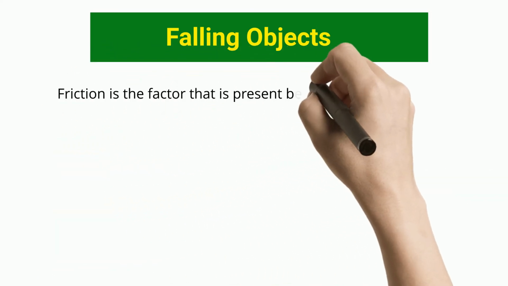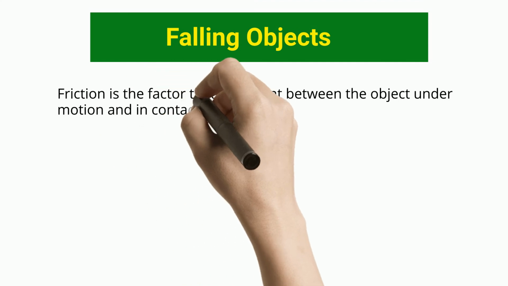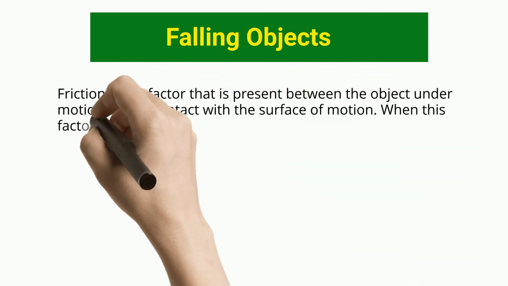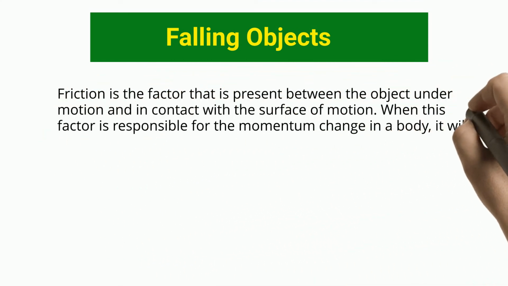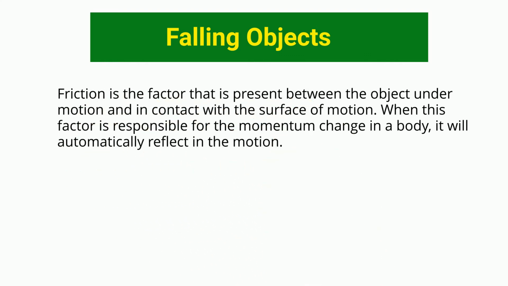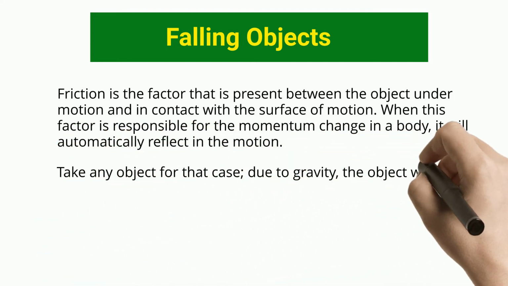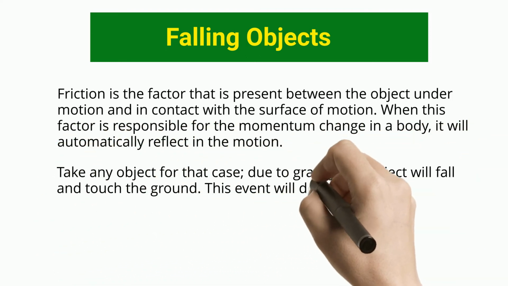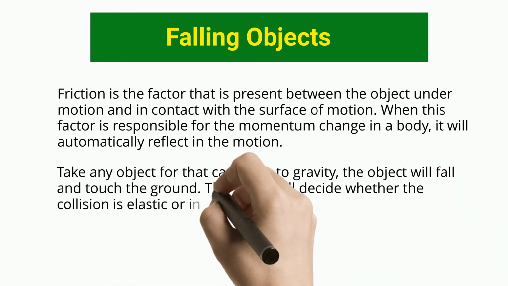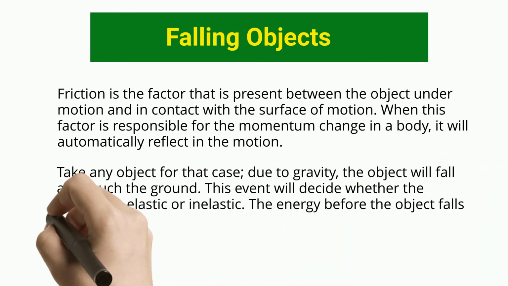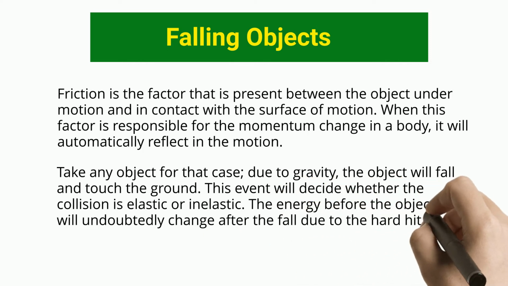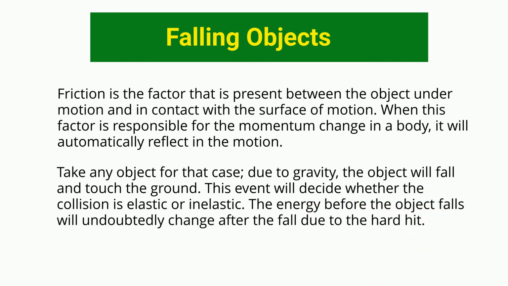Friction is the factor that is present between the object under motion and the surface of motion. When this factor is responsible for the momentum change in a body, it will automatically reflect in the motion. Take any object for that case. Due to gravity, the object will fall and touch the ground. This event will decide whether the collision is elastic or inelastic. The energy before the object falls will undoubtedly change after the fall due to the hard hit.